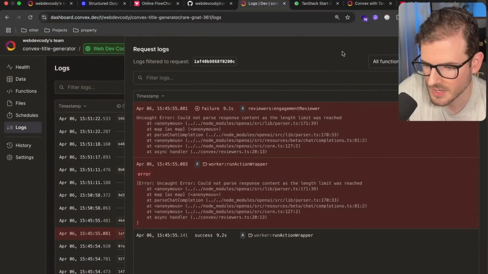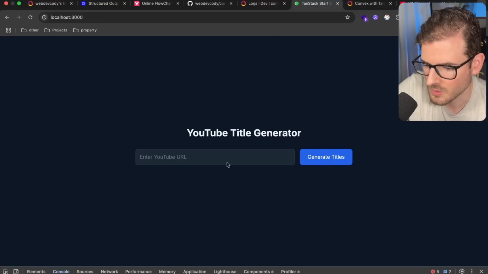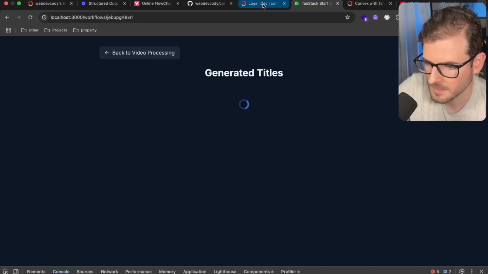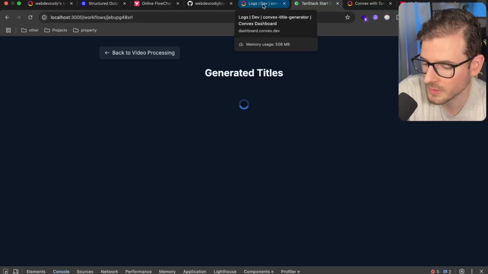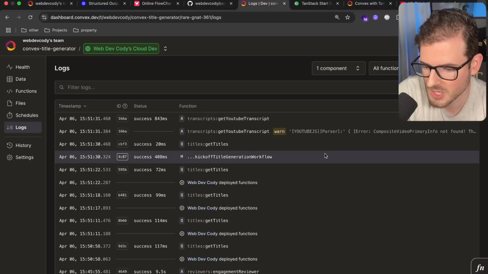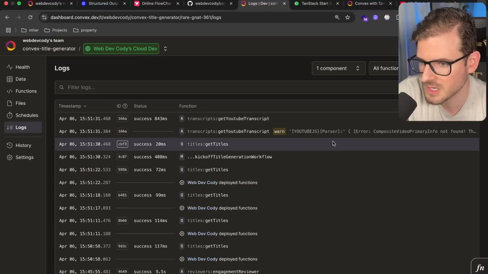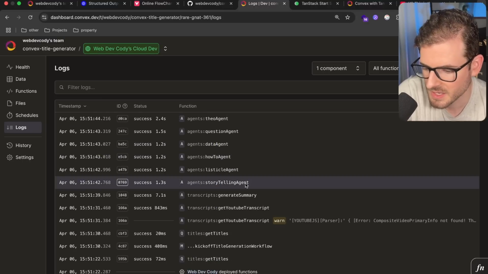We ran into a little issue, but that's common. Let's go back and try it again. Let's go here, go ahead and kick off that one. We should see it hopefully start generating some titles. I'm going to watch the logs as it's going through here and just see if it throws an exception early. You can see it kicking off the different agents.